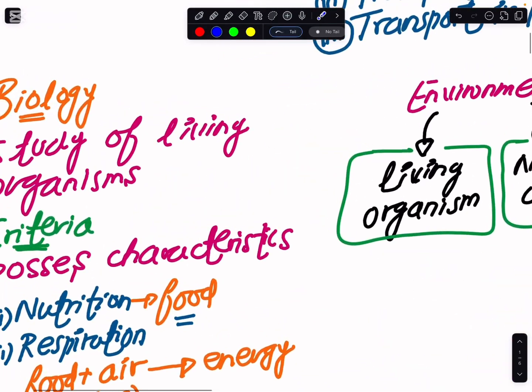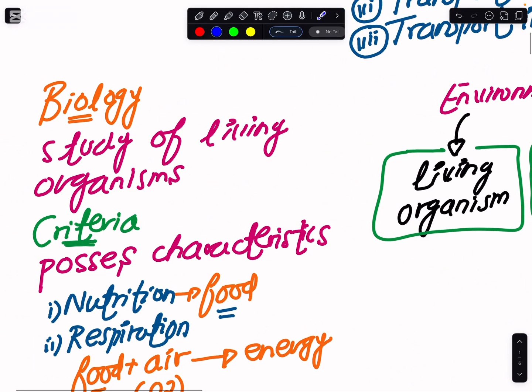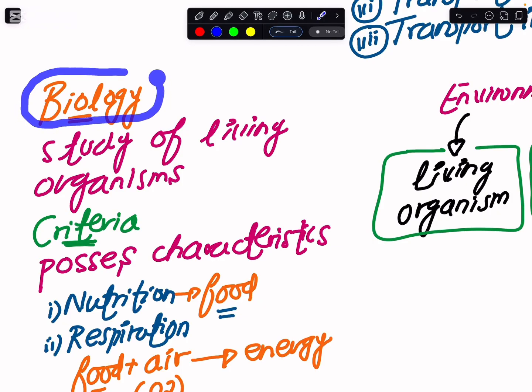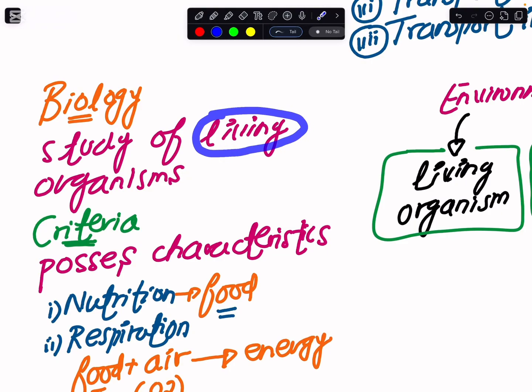So here you see, since we are looking at our subject biology, we must know what this subject actually deals with. Whenever we are studying the living organism, that is our subject.